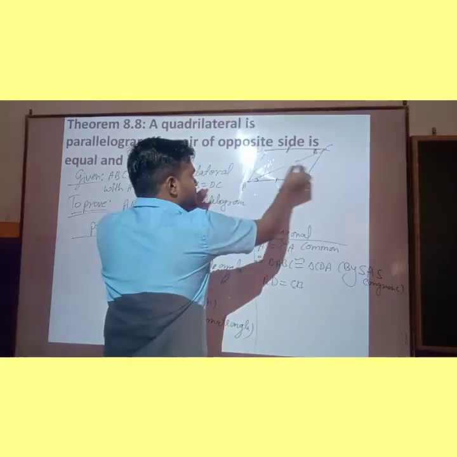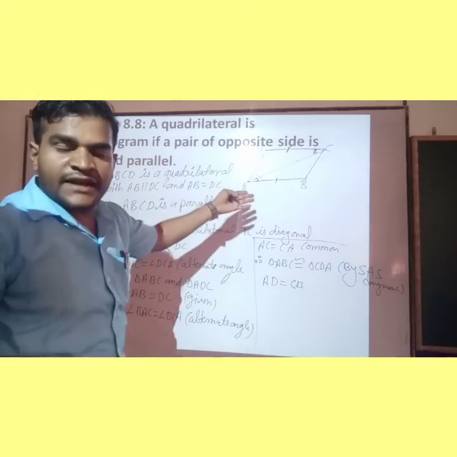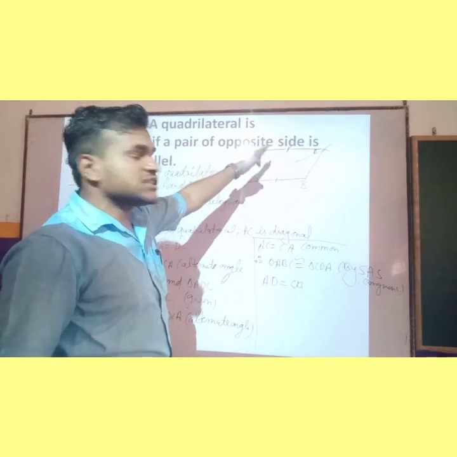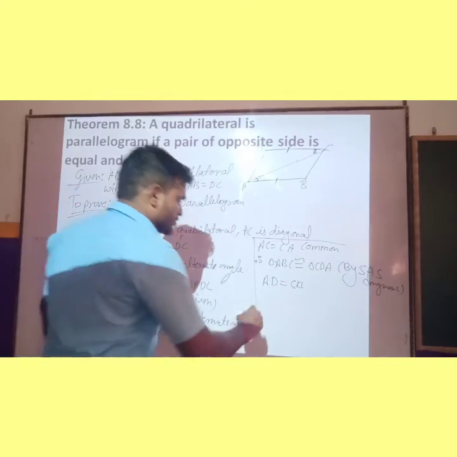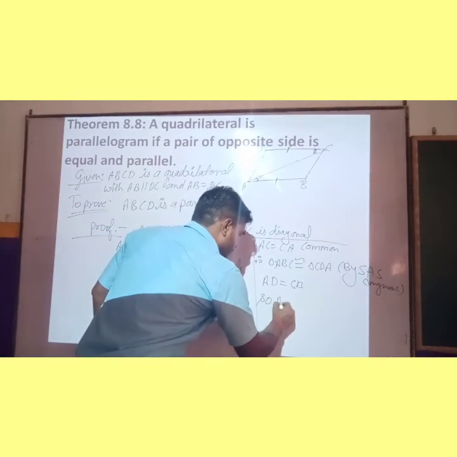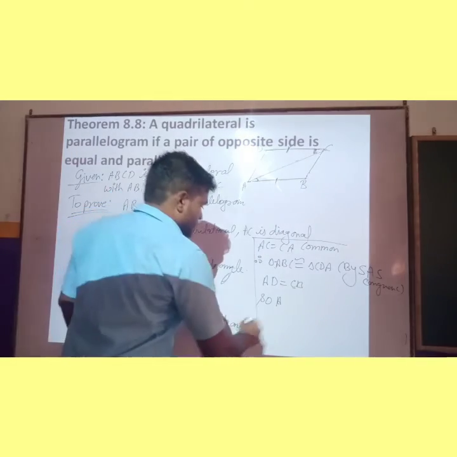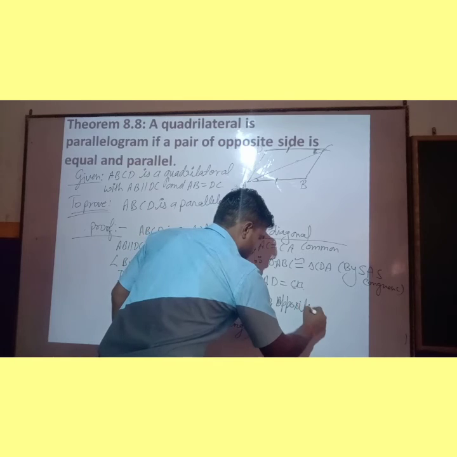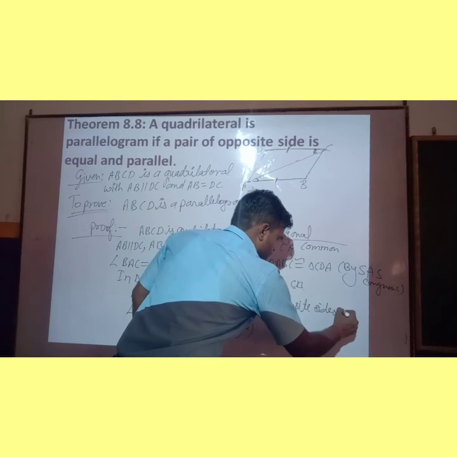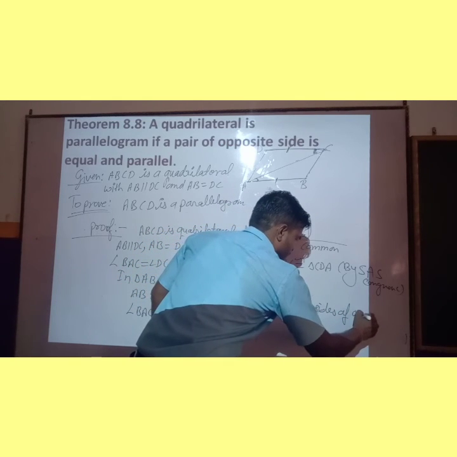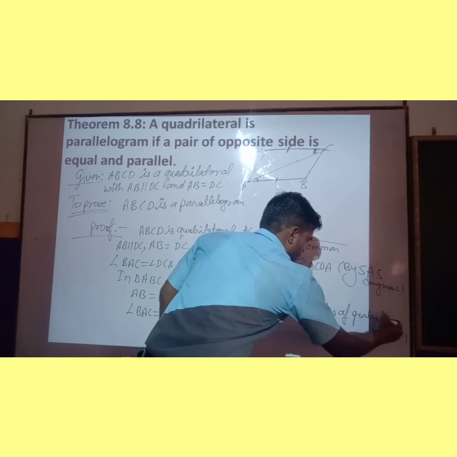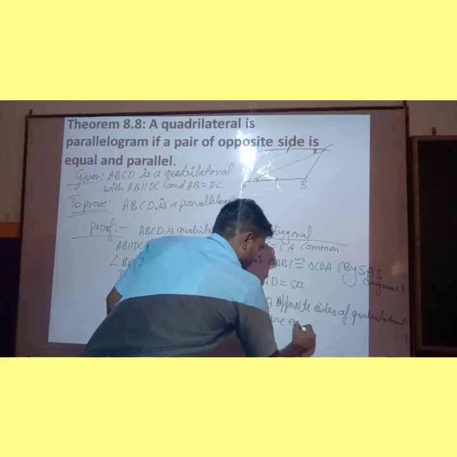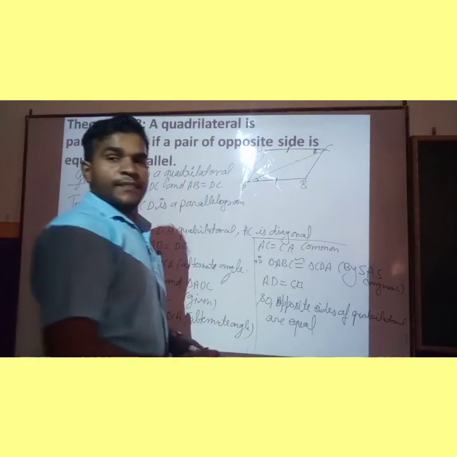So children, opposite sides of a parallelogram are equal, and one pair of opposite sides of this quadrilateral is already equal as given. So here opposite sides of the given quadrilateral are equal.